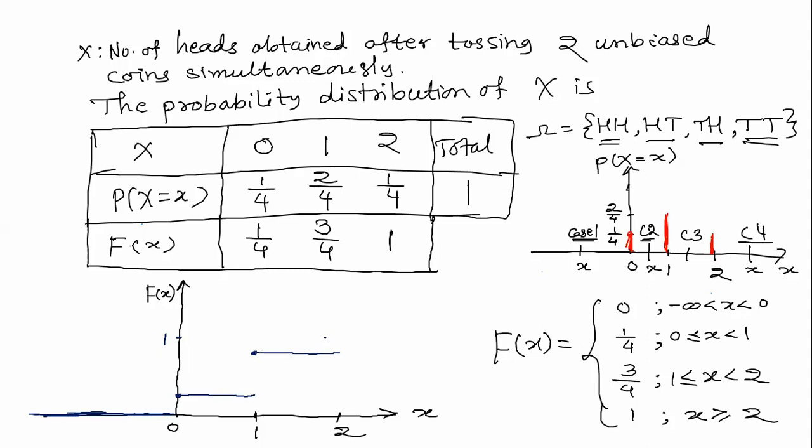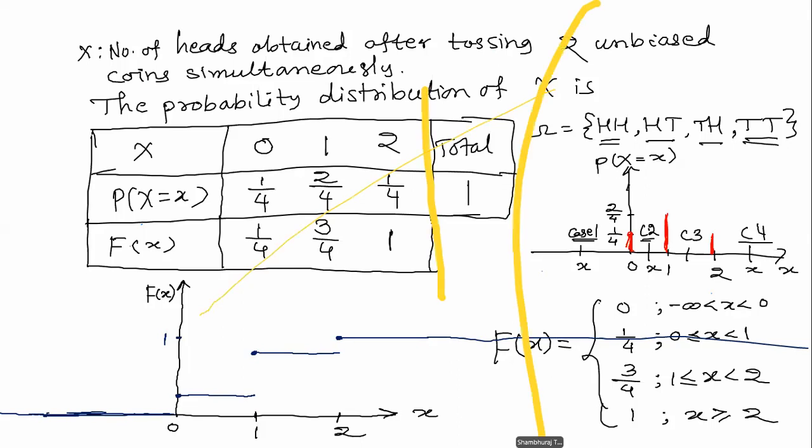And from 2 to infinity, you can go as long as possible to the right and here like this. So this is the graph of the distribution function.